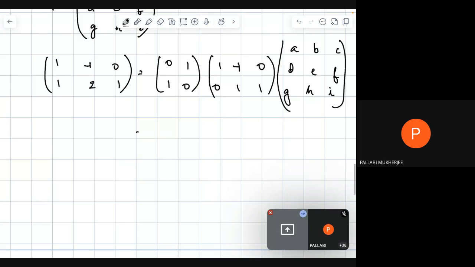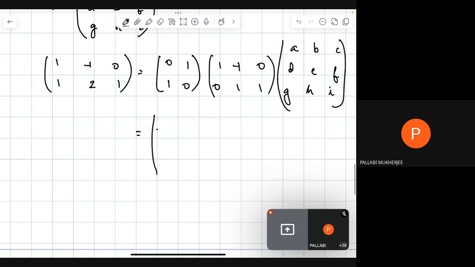So next we are going to calculate this. How are we going to calculate this? This is the first column is 0 1. Okay. The second column is 1 minus 1. The third column is 1 0.